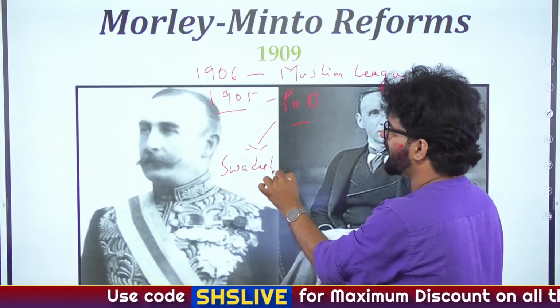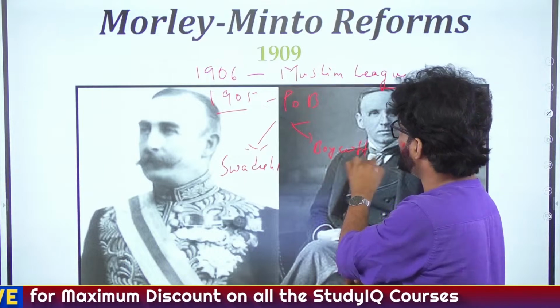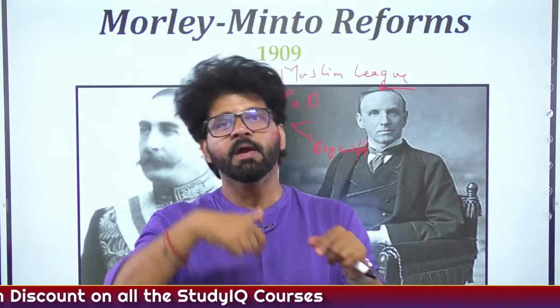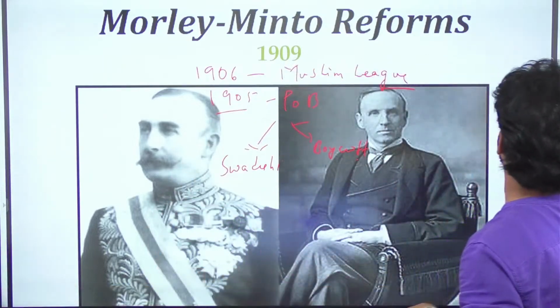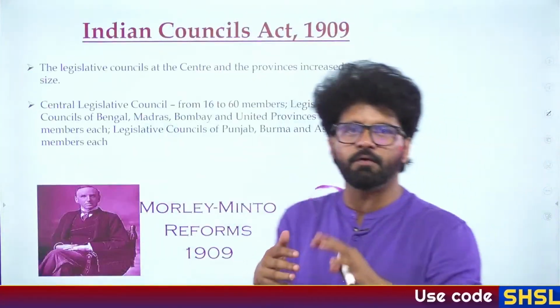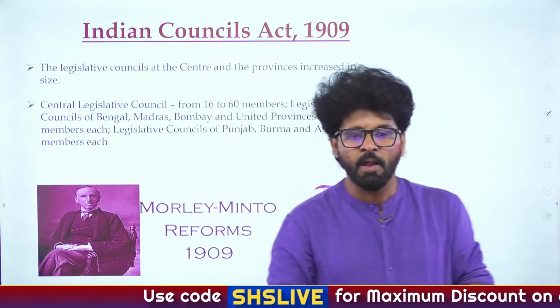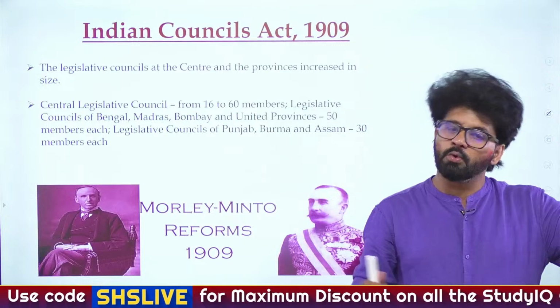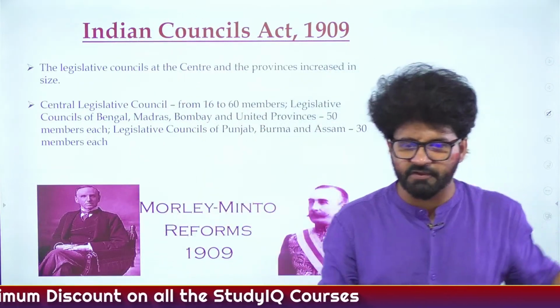So Britishers are realizing that we have to give them some concession, some leeway, and that's why for the first time one particular Indian will be introduced in the Viceroy Executive Council. So everything is happening for a particular reason. Divide and rule. Exactly, Kritika. Earlier also people followed divide and rule, and currently also it happens in so many parts of the world. This divide and rule always works.